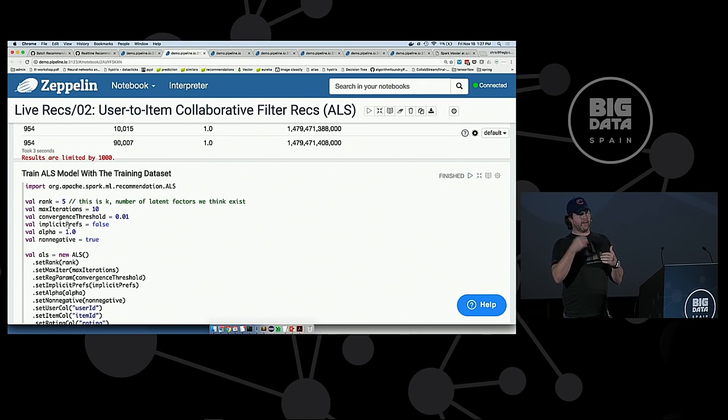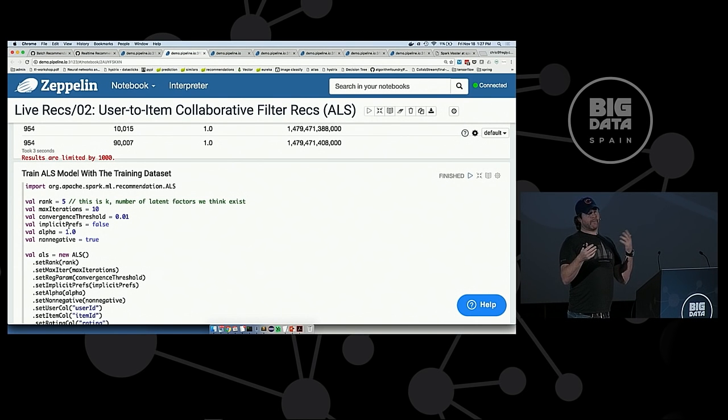That's explicit feedback. For the implicit, that would be things like how far you scrolled down reading about the movie, or how far into the movie you watched. The softer type of feedback.